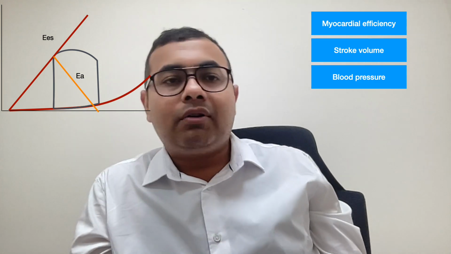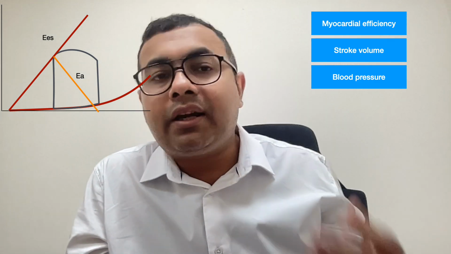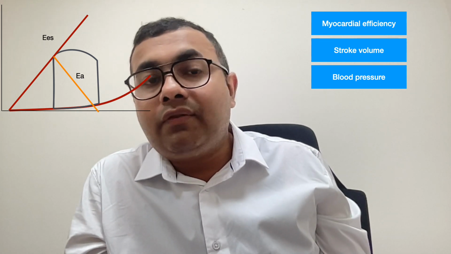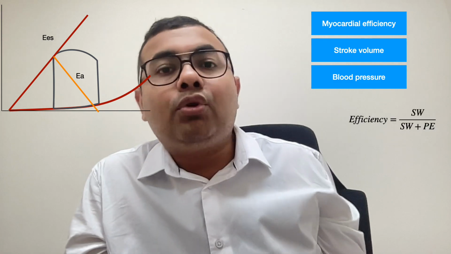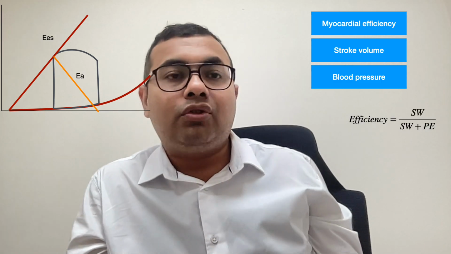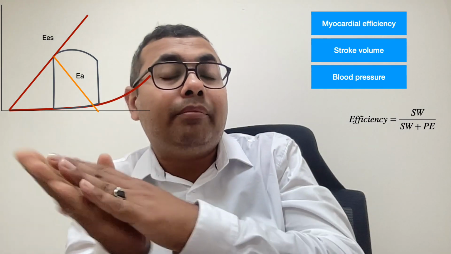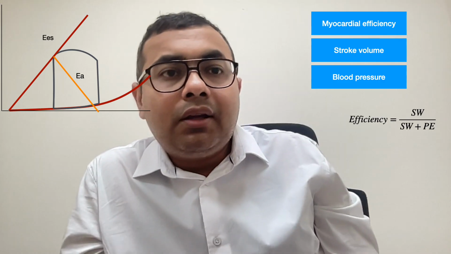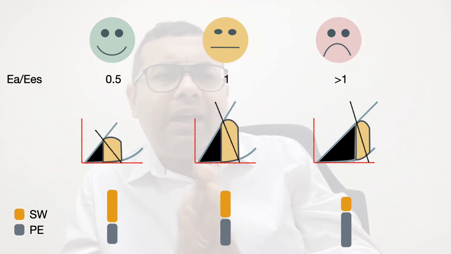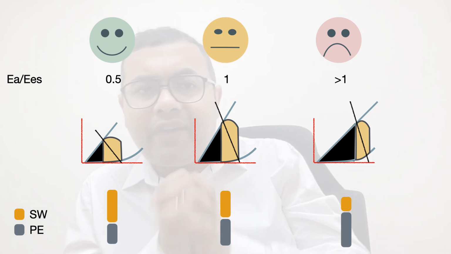If we remember from our previous video on pressure volume loop, myocardial efficiency is the ratio of the stroke work that a myocardium does by the total work that it does. So the idea behind an optimally functioning myocardium is that it will be able to convert the majority of its work into stroke work. Now a normal individual has a ventriculo-arterial coupling ratio of around 0.5.